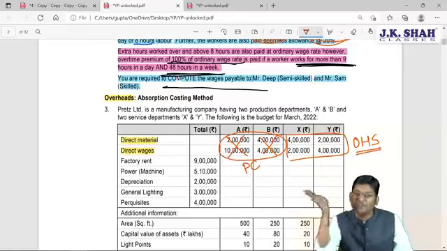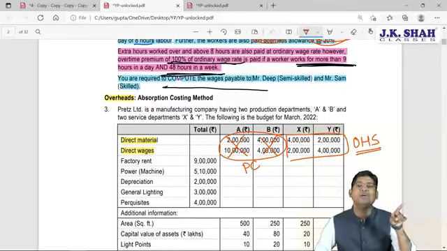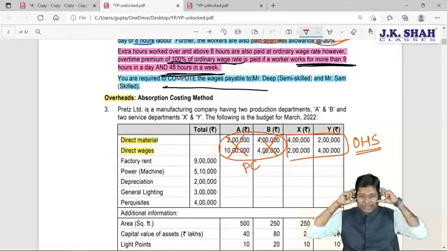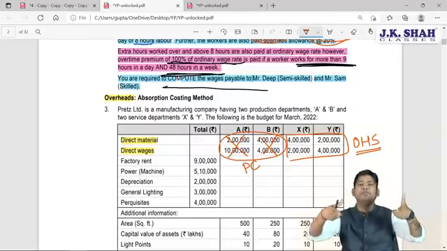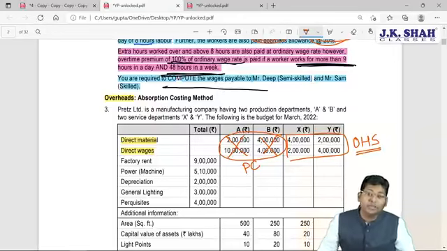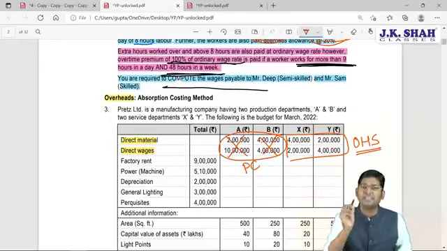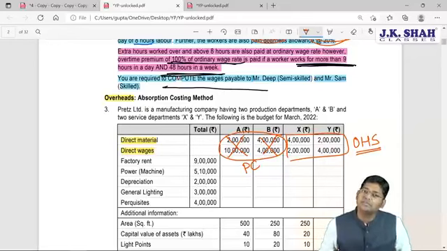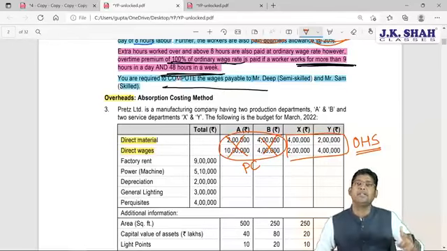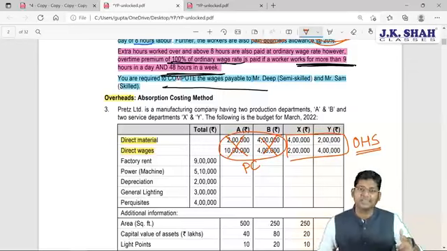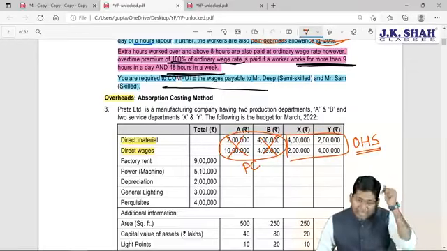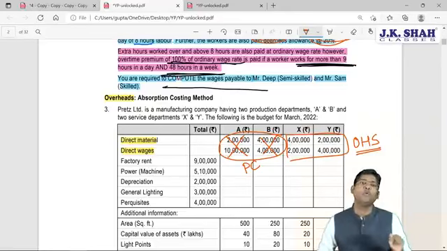Direct wages of the service department is an indirect cost for the production department. So think from the production department's point of view. As we are calculating the absorption rate of the production department, this is the important point. Normally, maximum students commit mistakes while understanding this concept. So, whenever direct cost items are given for a production department, we should exclude them while preparing the statement. And when direct cost is given for a service department, we should include them while preparing the overhead statement.